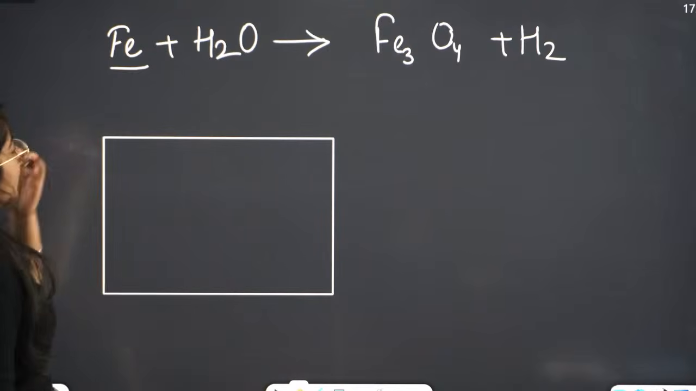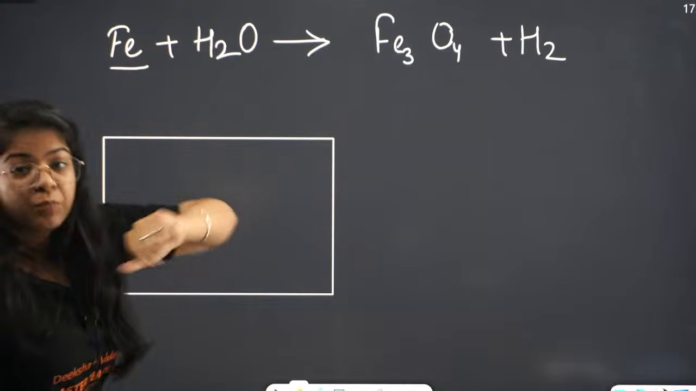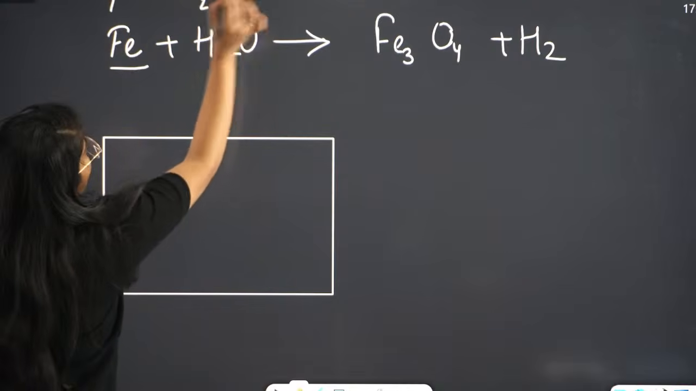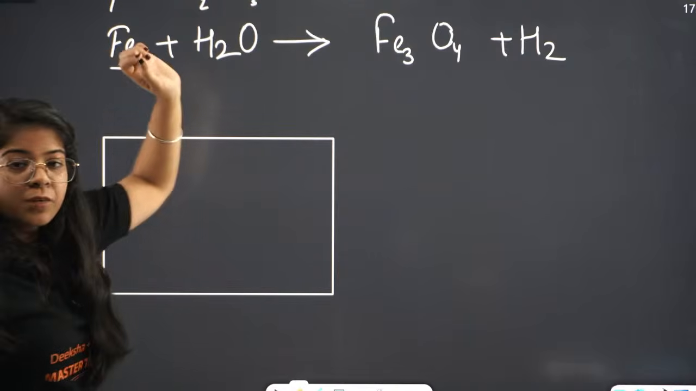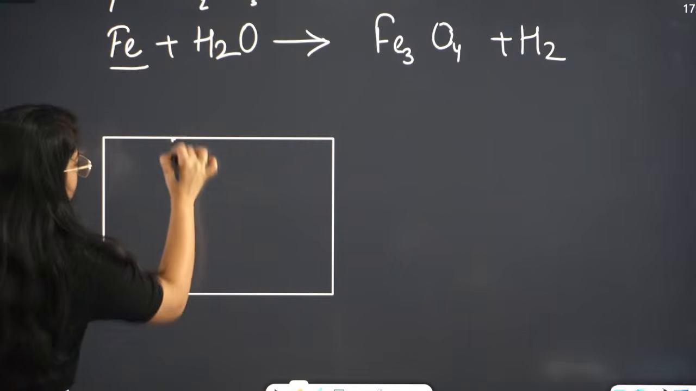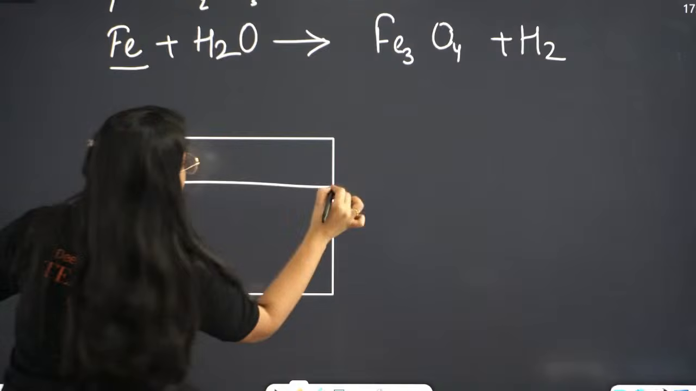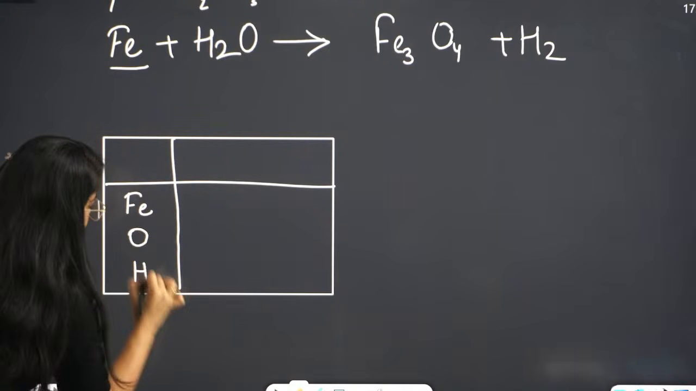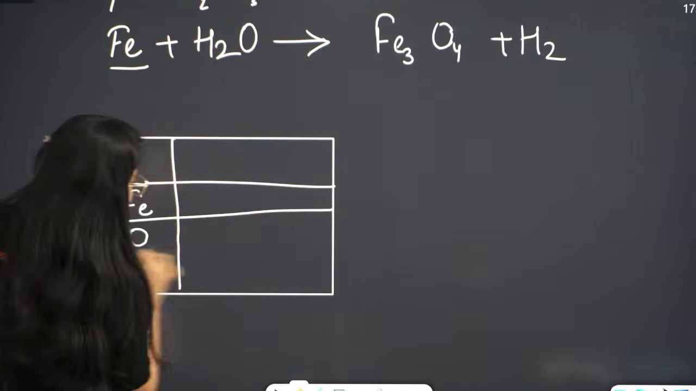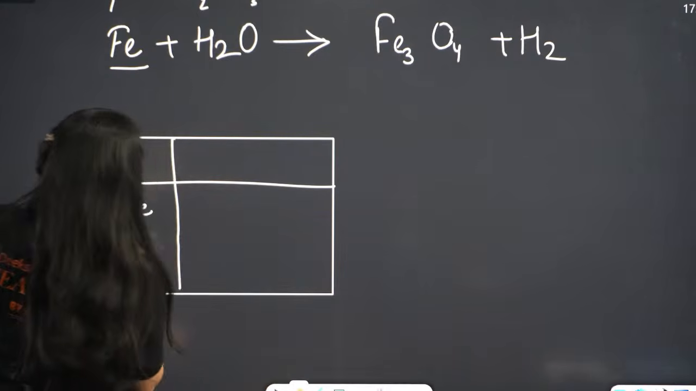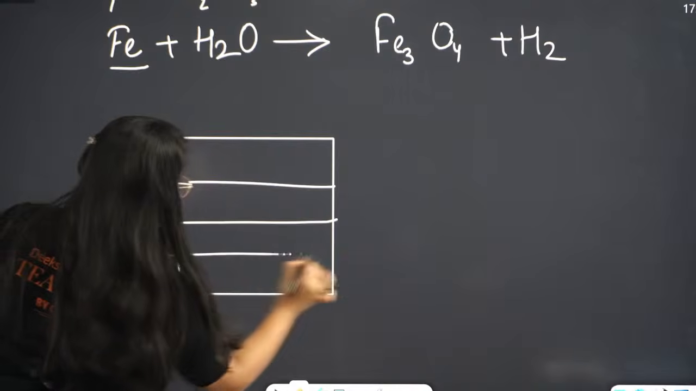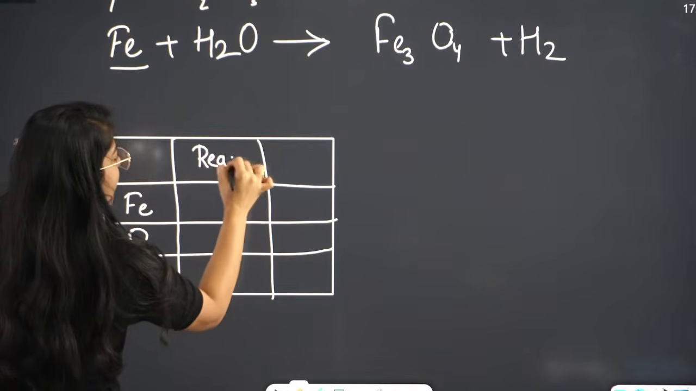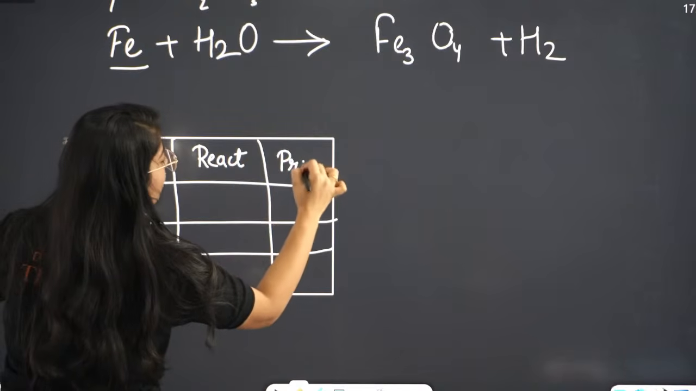Okay, then count how many reactants and products we have. 1 Fe, second hydrogen, third oxygen. Understood? So what you have to do, you have to make these columns Fe, oxygen, hydrogen, and we have 2 sides, right? Okay, we have 2 sides. This is the reactant side and this is the product side.